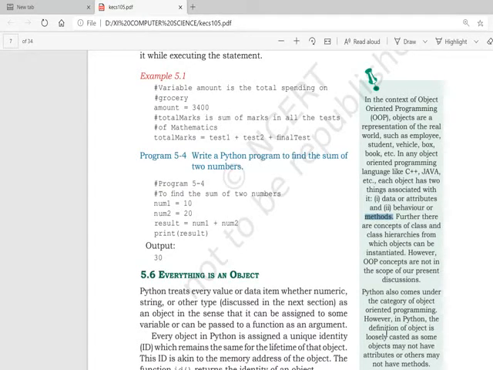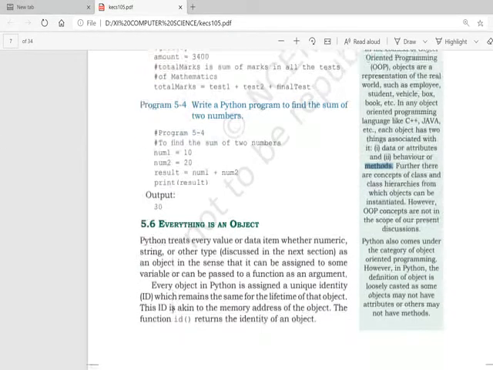Now, the next concept is, whatever you have learned so far or whatever you are going to explore more about Python, Python treats every value or data item, whether it's numeric, string or any other data type, as an object, in the sense that it can be assigned to some variable or can be passed to a function as an argument. This object is a very important concept in all object-oriented programming languages like C++ and Java.